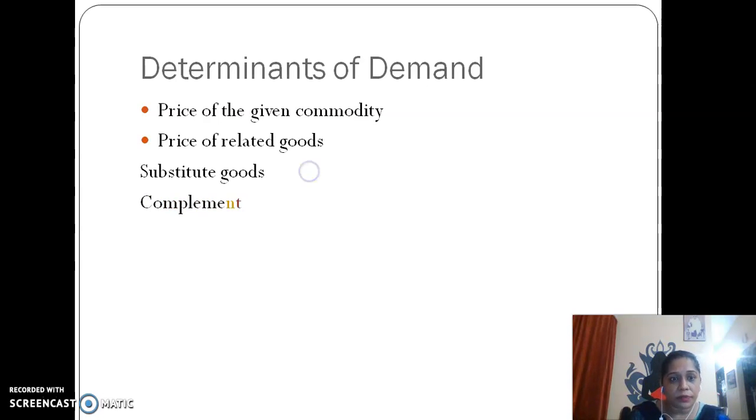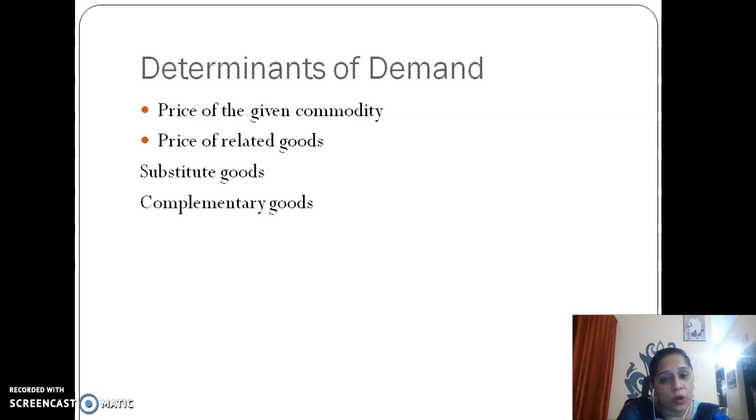Now next, complementary goods. Complementary goods are goods which are used together. When two goods are used together, for example, pen and refill, without one product the other cannot be demanded in the market.